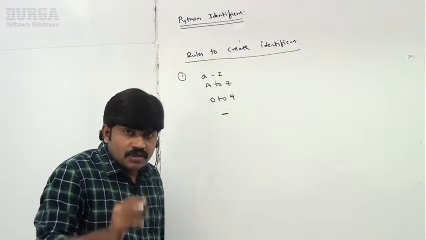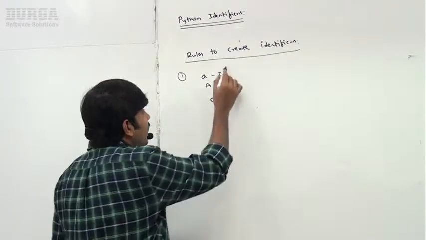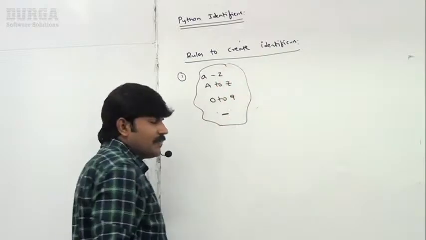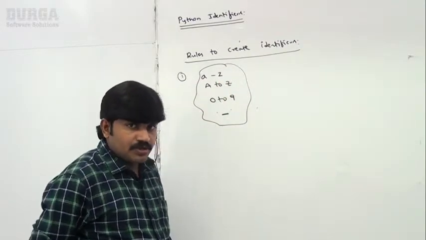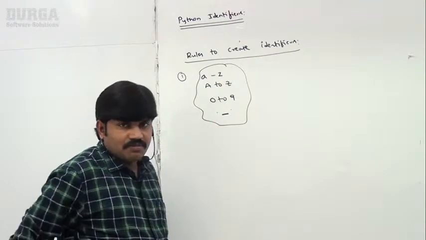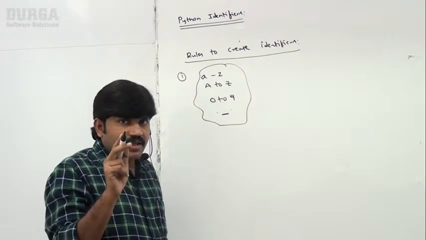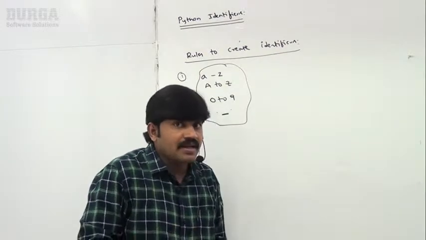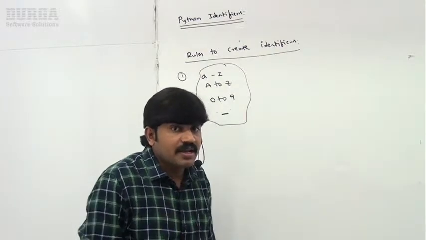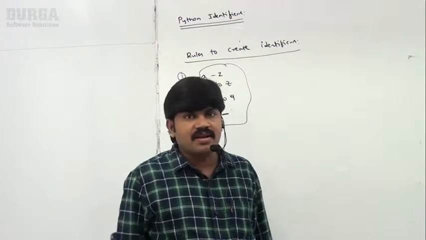So the allowed characters are a to z, capital A to Z, 0 to 9, and underscore. By mistake, if you use any other character, immediately we are going to get a syntax error. The Python virtual machine will complain. Remember that.